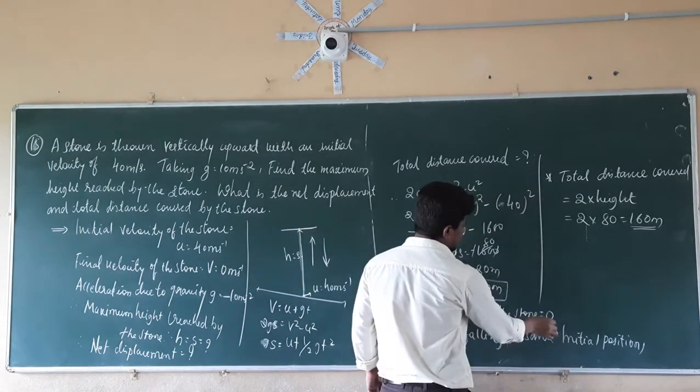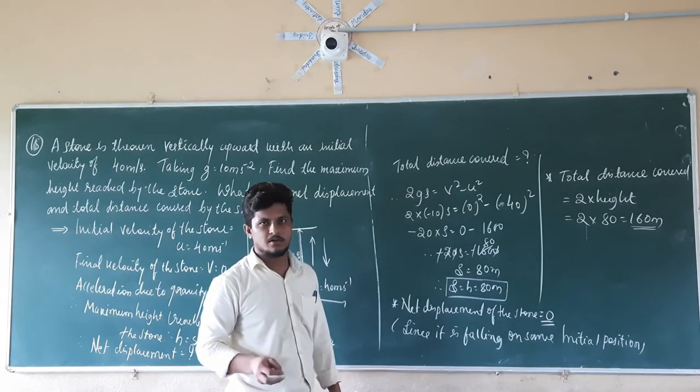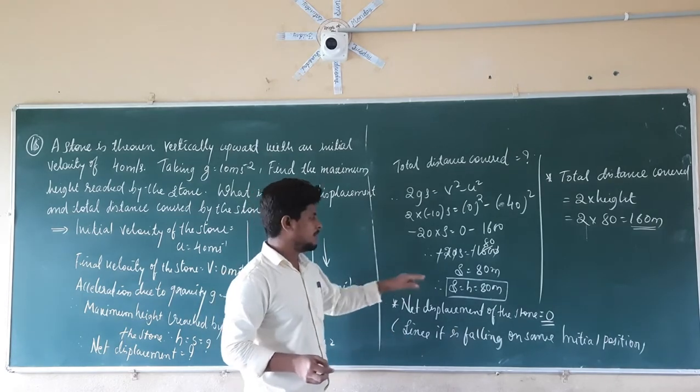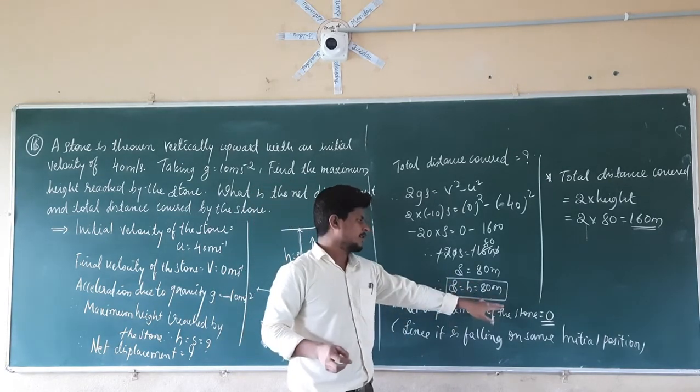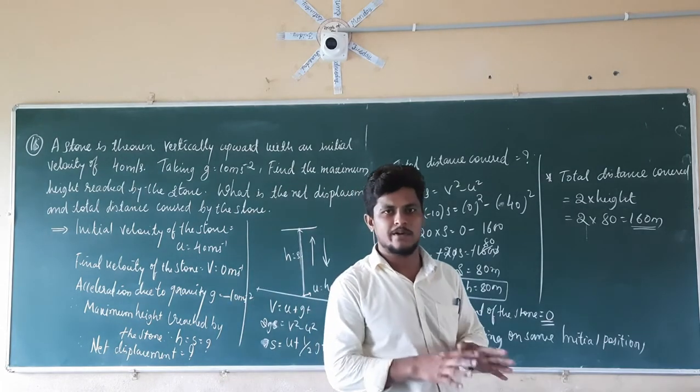And the net displacement is equal to 0. And the maximum height reached by the stone is equal to how much? It is equal to 80 meters. So write those as the conclusion. The maximum height reached is 80 meters. Net displacement is 0. And the total distance covered by the stone is equal to 160 meters.